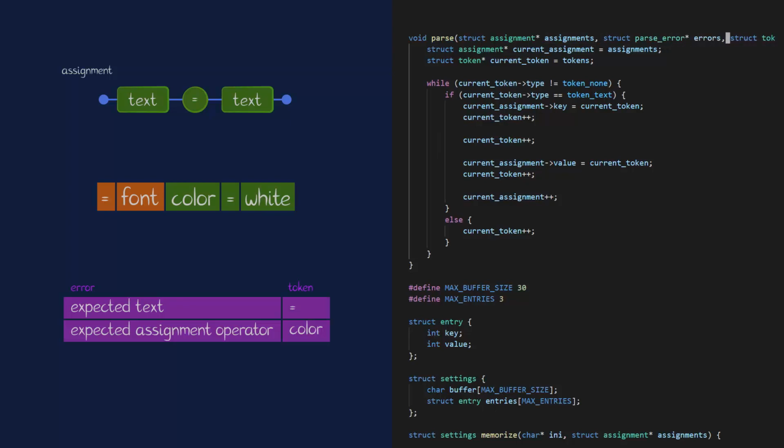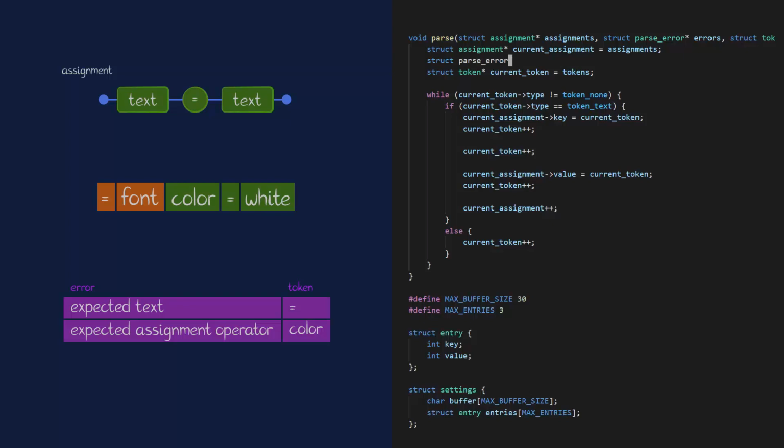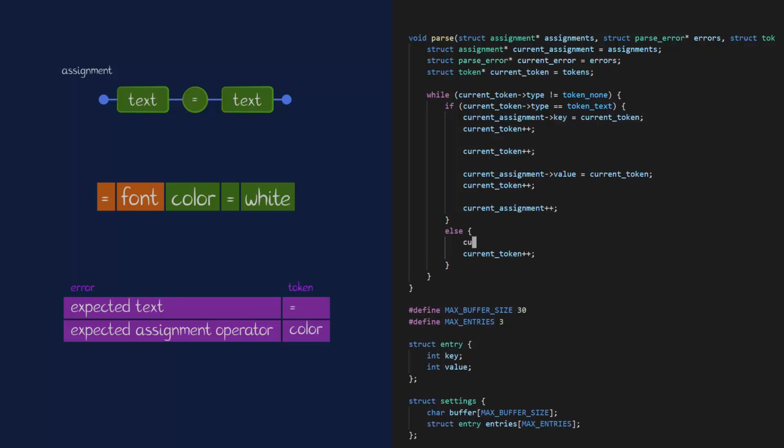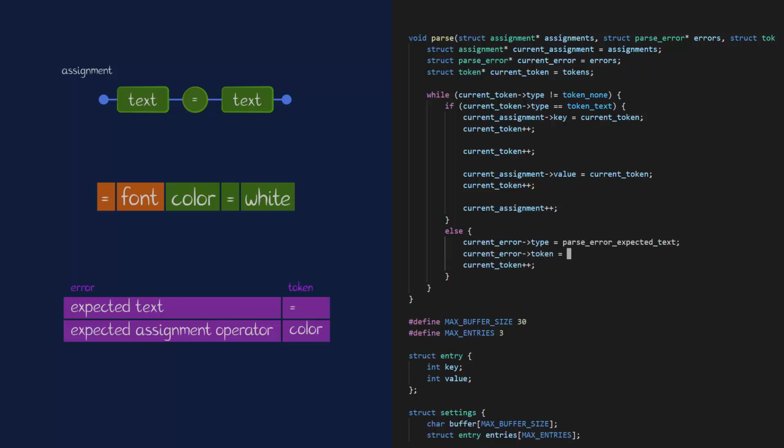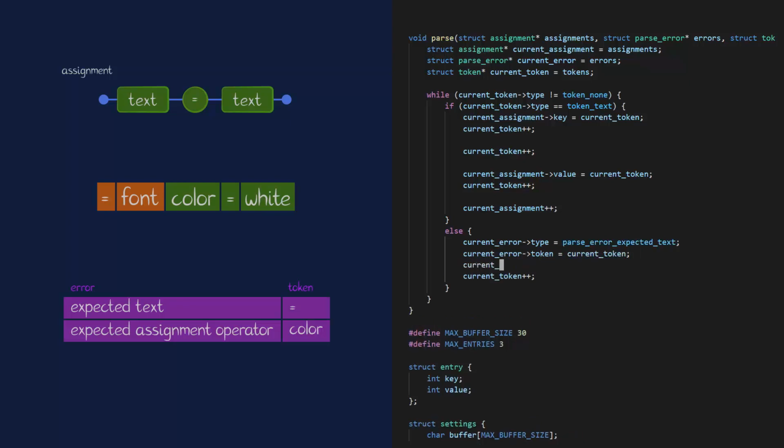If the first token isn't text, that's an error. Let's create current error here, and then I can fill it here. I expect the text. The current token is wrong. Done with this error, so I go to the next. And then I still skip the current token.